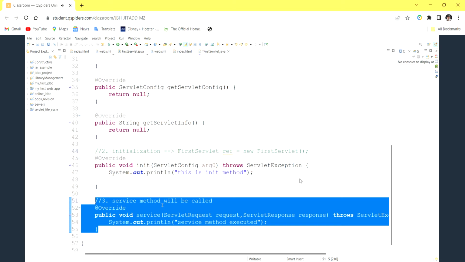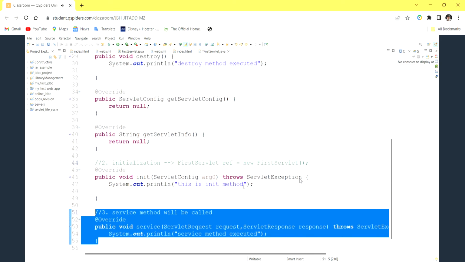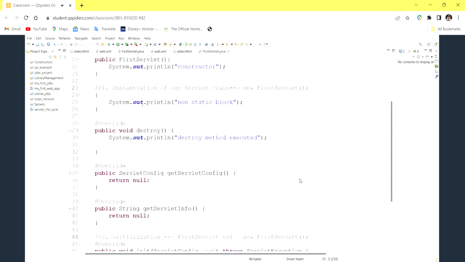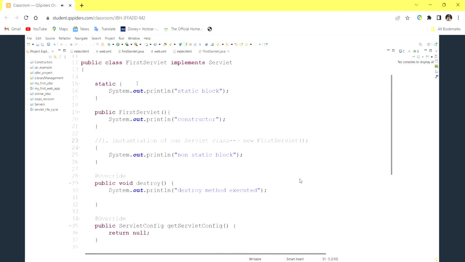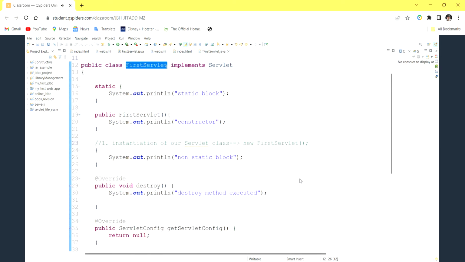After your task is completed, you want to stop your server. As of now we know only one object is created by the container, the FirstServlet object, but if you see internally, a container will create many objects.